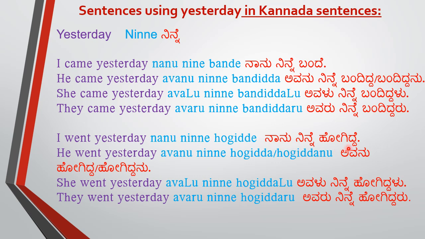I went yesterday. ನಾನು ನಿನ್ನೆ ಹೋಗಿದ್ದೆ. He went yesterday. ಅವನು ನಿನ್ನೆ ಹೋಗಿದ್ದ. ಹೋಗಿದ್ದನು or ಹೋಗಿದ್ದ. Both are okay, only for boy. ಅವನು, ದನು. ಹೋಗಿದ್ದನು. So that will come in case of boy. She went yesterday. ಅವಳು ನಿನ್ನೆ ಹೋಗಿದ್ದಳು. So here also lu, here also lu. They went yesterday. ಅವರು ನಿನ್ನೆ ಹೋಗಿದ್ದರು. Okay. So again first person, second person and third person. How to use for three people in Kannada for ನಿನ್ನೆ. Okay.